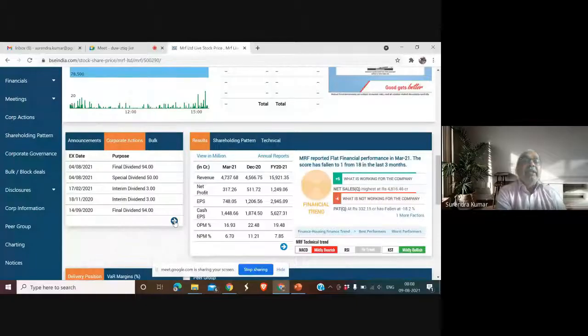We can look at the additional data by pressing this arrow, and you'll find the data on dividend for previous years also. But in 2021, in the month of August, just recently, they have declared an additional special dividend. I do not know how to interpret it right now. I've just given a broad general understanding.